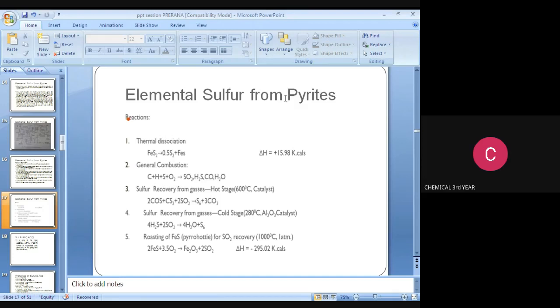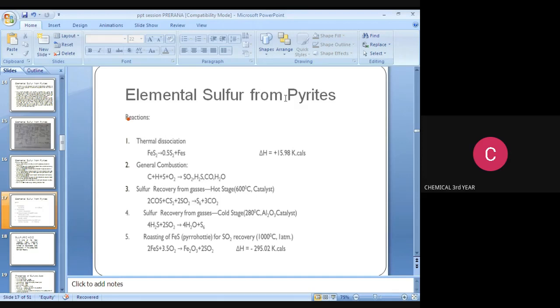Then the next reaction is general combustion. In this reaction, carbon, hydrogen, sulfur, and O2 react to produce SO2, H2S, CO, H2O. And then the third reaction is sulfur recovery from gases, that is the hot reactor.